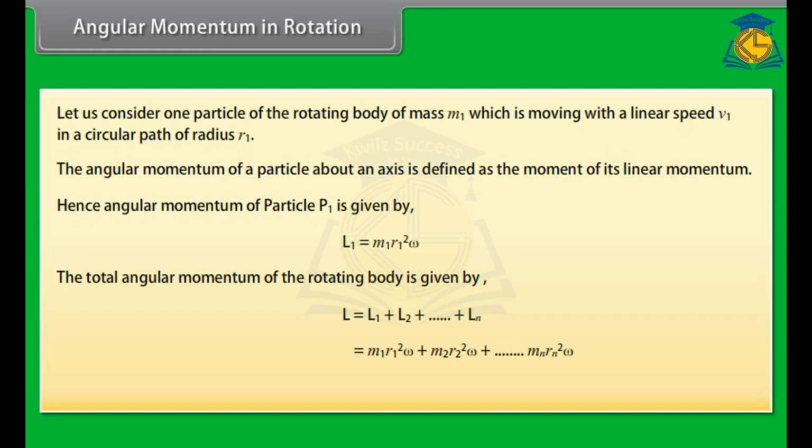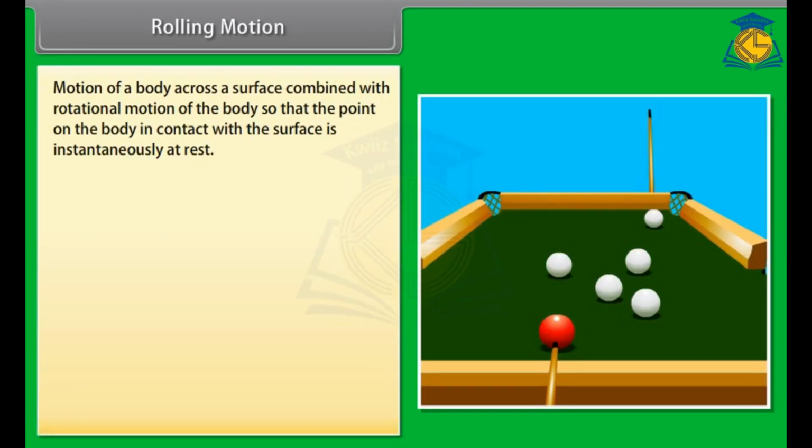Thus, we get the result L = Iω. Rolling motion. Motion of a body across a surface combined with rotational motion of the body so that the point on the body in contact with the surface is instantaneously at rest.